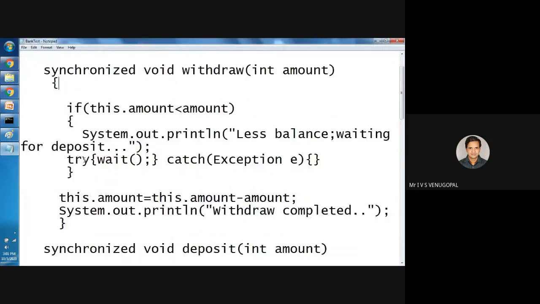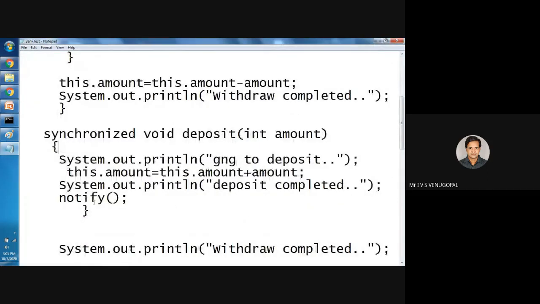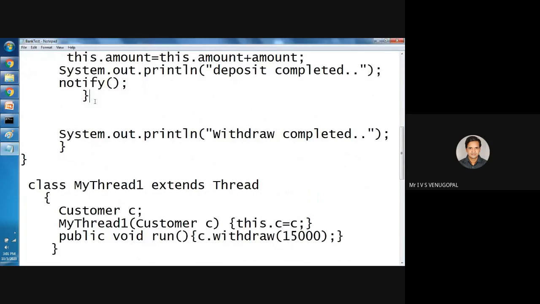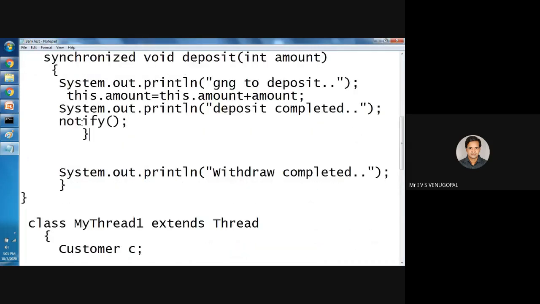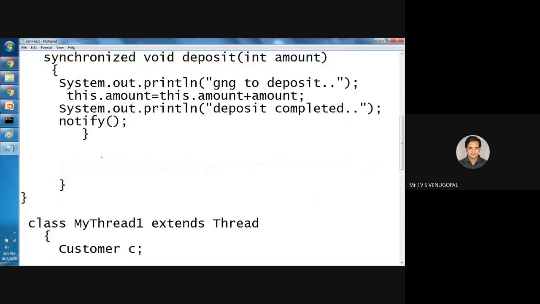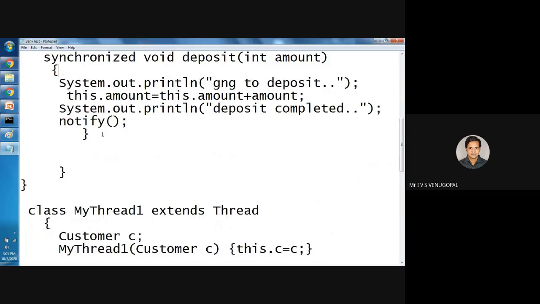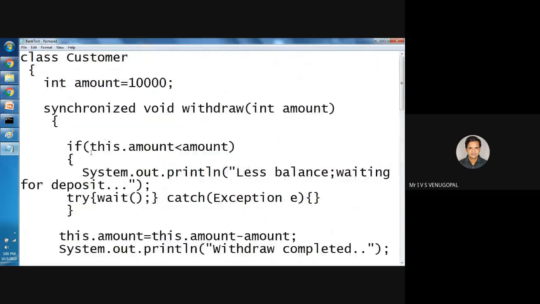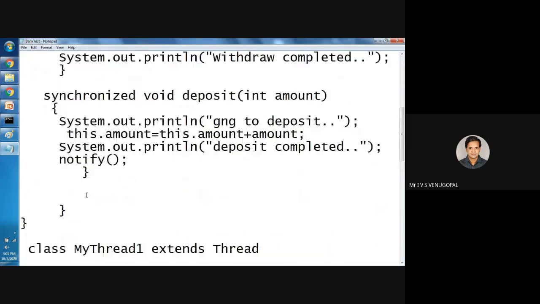See, synchronized method. See, where deposit completed, this is wrong. I have closed the synchronized method. Close the synchronized method over here.